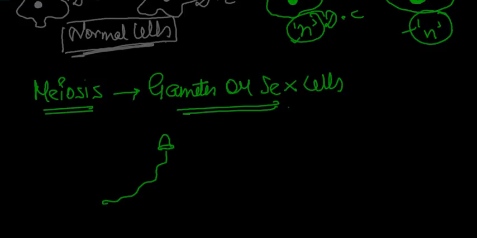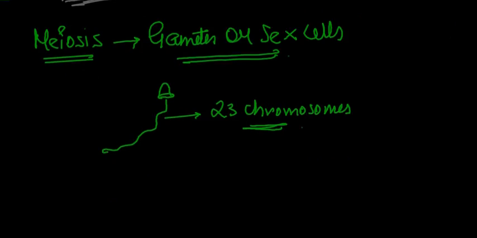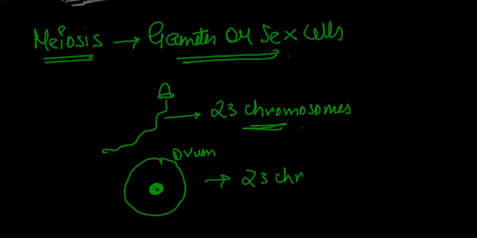This sperm cell has 23 chromosomes in its nucleus. As we know, it's a sex cell, it's a gamete. It does not have 23 pairs, it has 23 chromosomes. And the ovum also has 23 chromosomes. And we know why? Because it's again a sex cell.